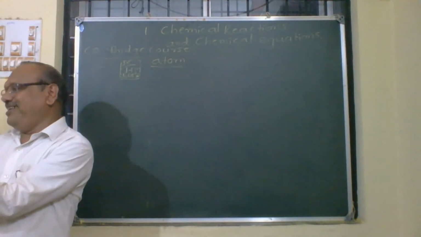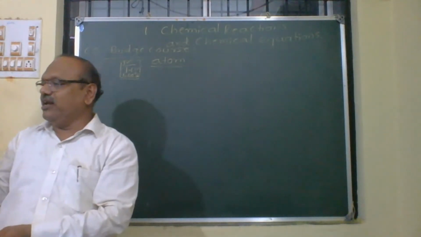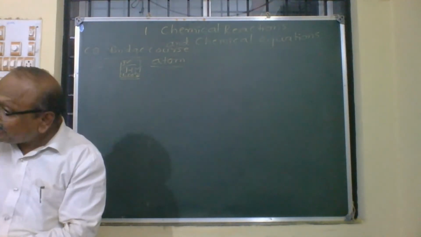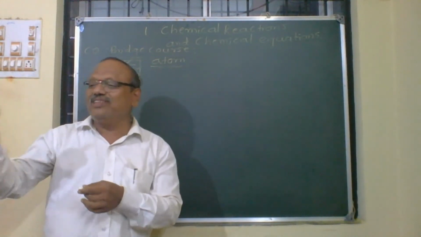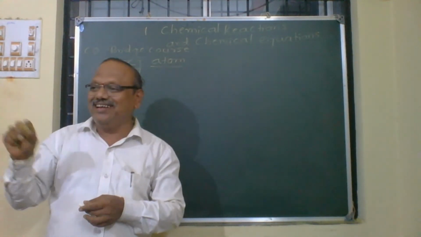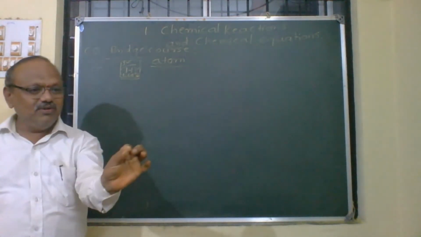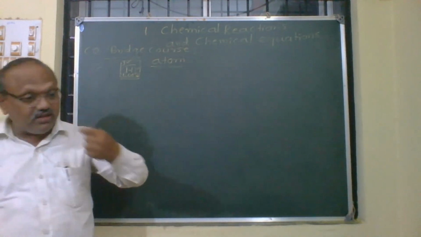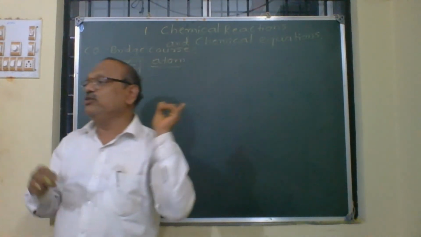Cannot be further divided. If I take a chalk and go on breaking it, finally I will get the ultimate particle. That ultimate particle, according to Dalton, is called an atom. You cannot further divide it. If you go on subdividing, finally you are left with a particle that cannot be further divided, and that is called an atom. That is according to Dalton.